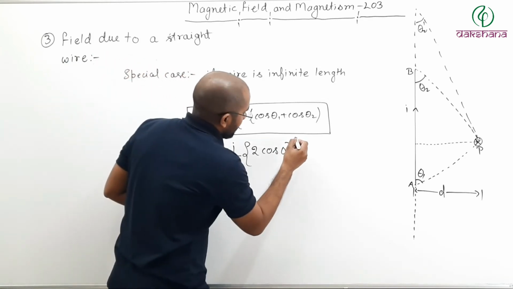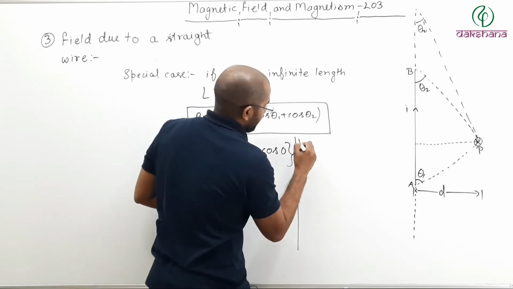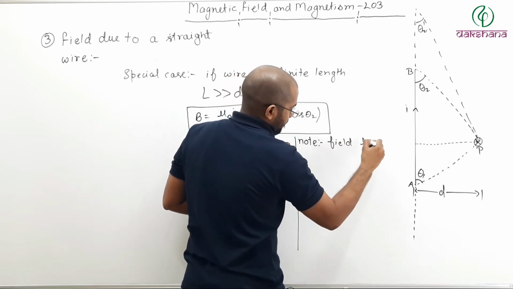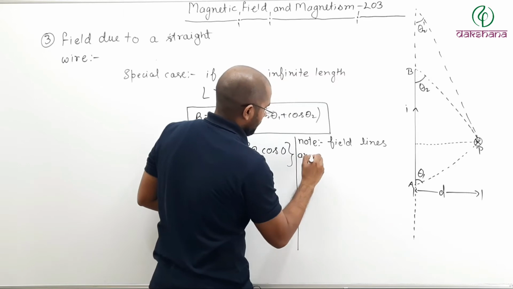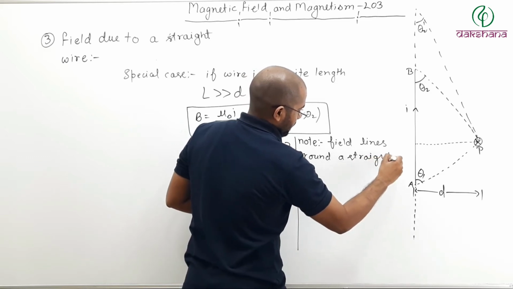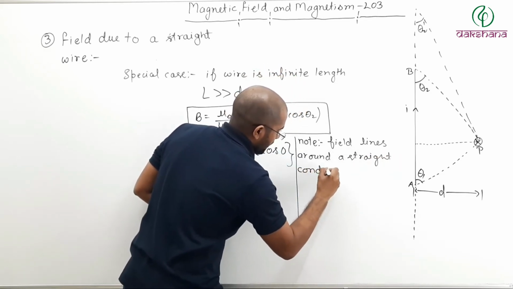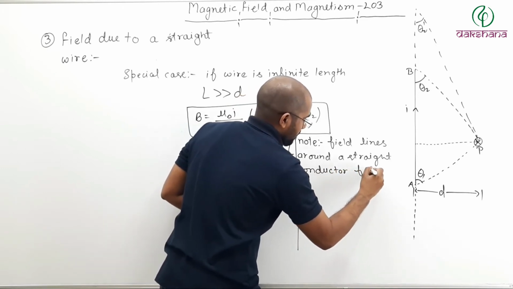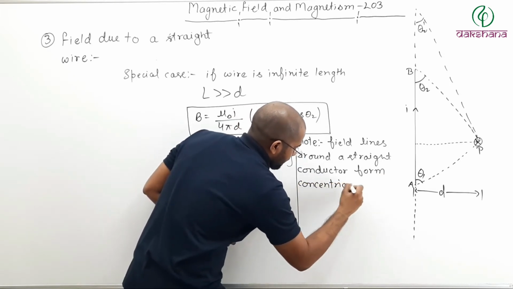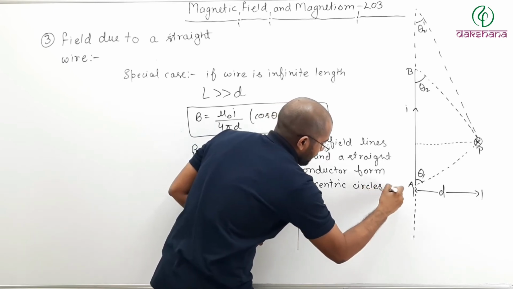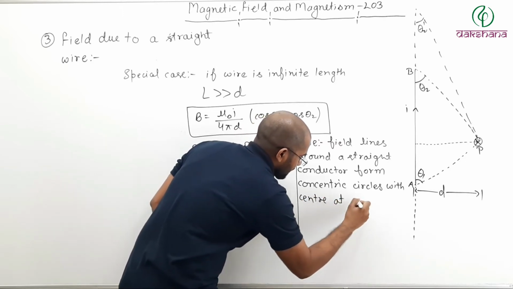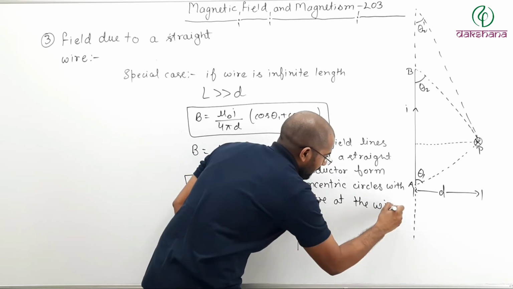So here you can write as note: field lines around a straight conductor form concentric circles with center at the wire.